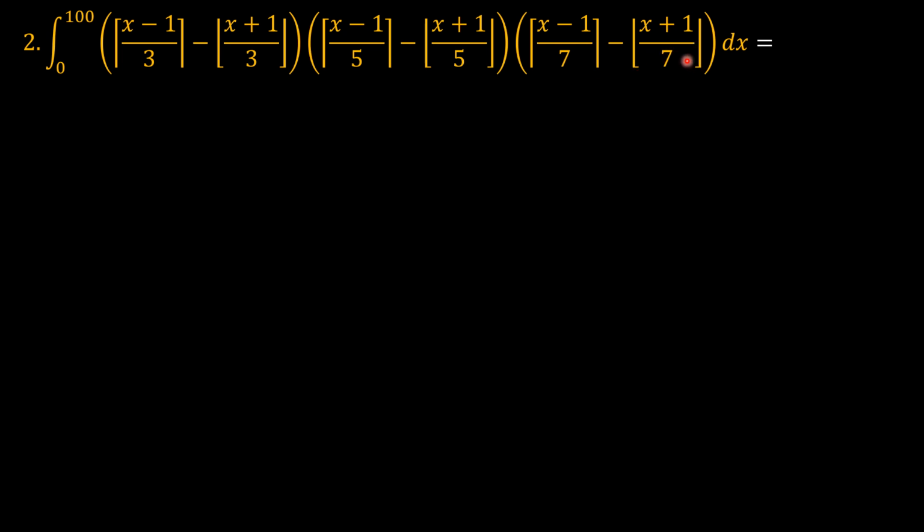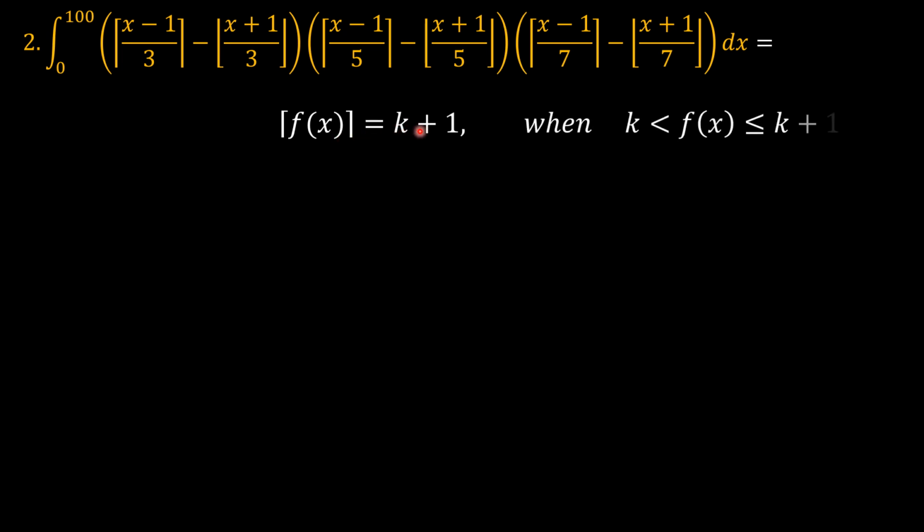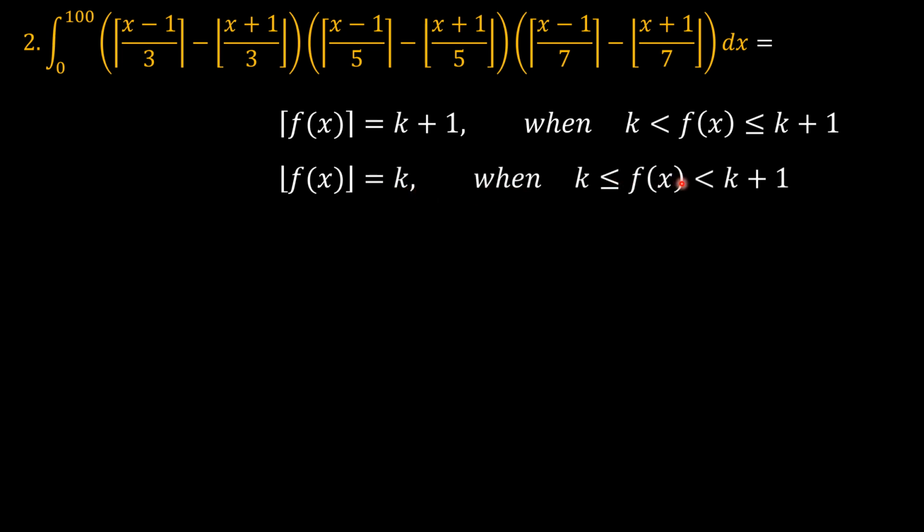So I think it's good to remind ourselves what a floor function is and what a ceiling function is. First, the ceiling function of f(x) equals k plus 1 when f(x) is greater than k and less than or equal to k plus 1. And the floor function of f(x) is equal to k when f(x) is greater than or equal to k and less than k plus 1.